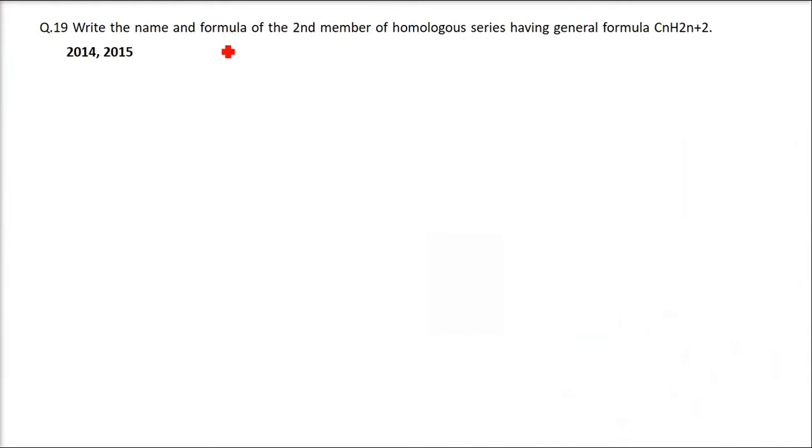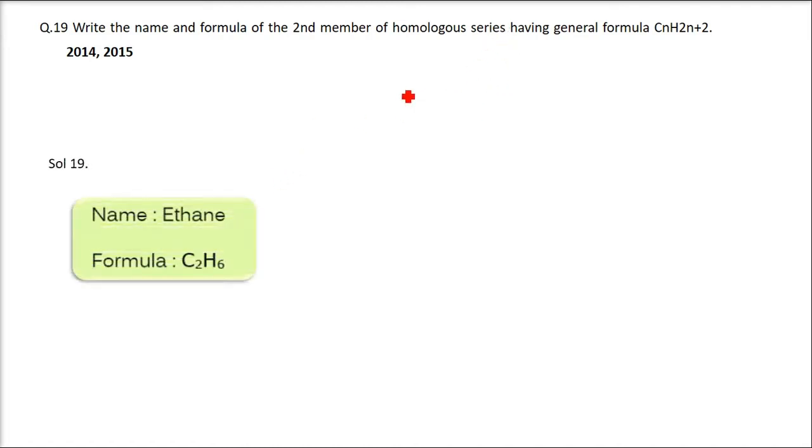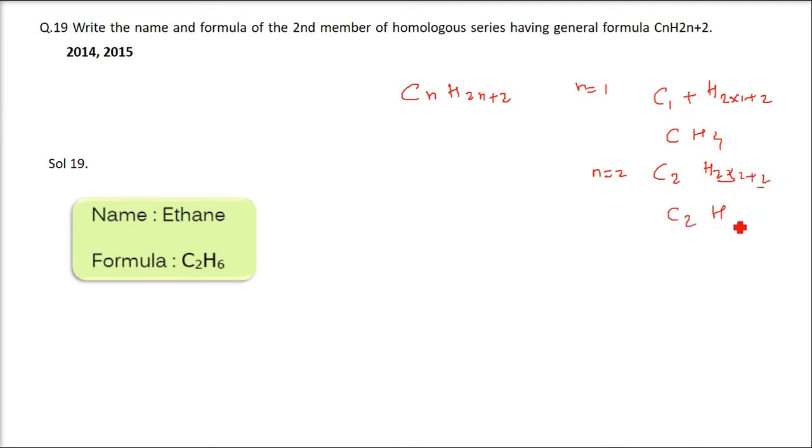Write the name and formula of the second member of the homologous series having general formula CnH2n+2. What is the first one? Take n equals 1. So it will be C1, H2 into 1 plus 2, which is CH4. Now coming to n equals 2, C2, H2 into 2 plus 2, so C2H4 plus 2 is C2H6. C2H6 is ethane.